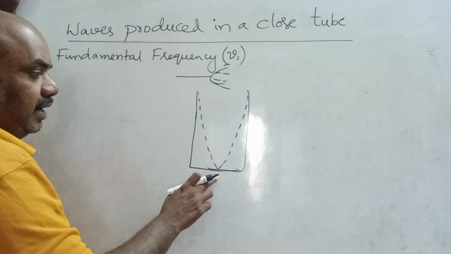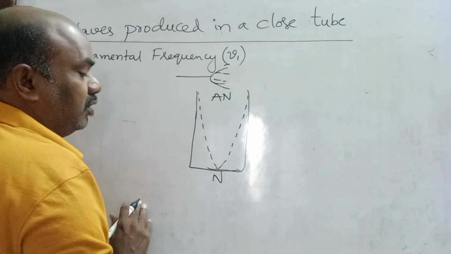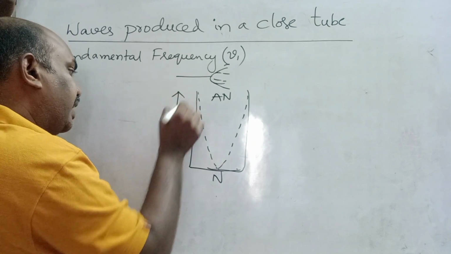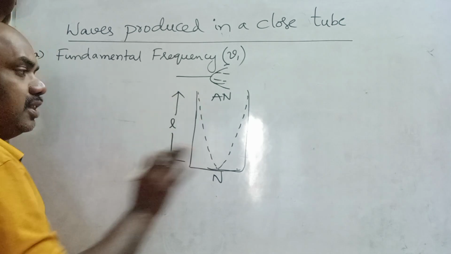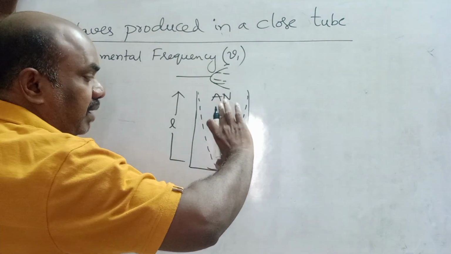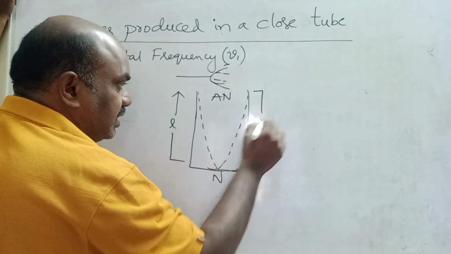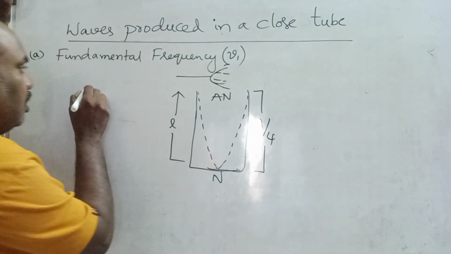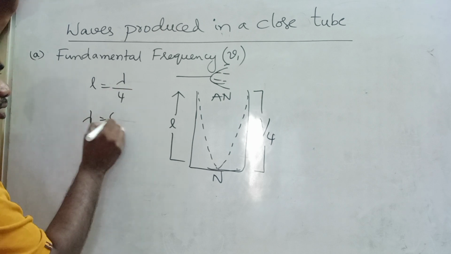This is closed end, so here node is formed. Here maximum displacement antinode is formed. Let the length of air column be L1 or L. L is fixed, length does not change. Now what will happen? One complete loop means lambda by 2. This is half loop, so this distance will be lambda by 4. So L is equal to lambda by 4. Lambda is equal to 4L.